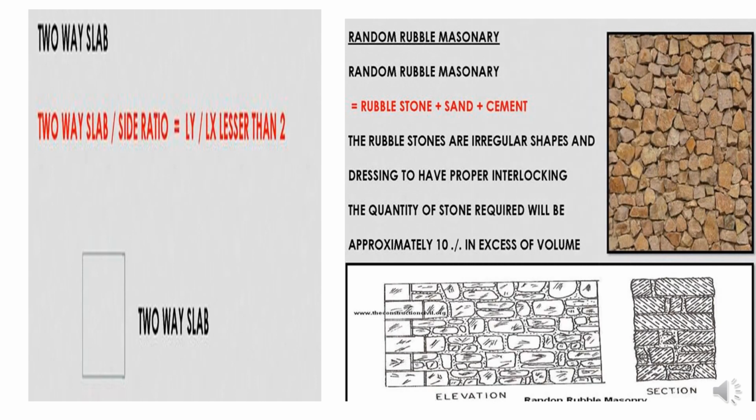Random rubble masonry: rubble stone, sand and cement. The rubble stones are of regular shape and designed to have proper interlocking. The quantity of stone required shall be approximately 10% in excess of volume.